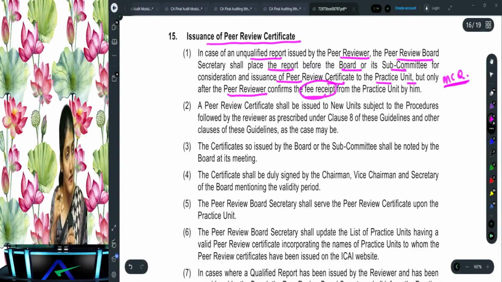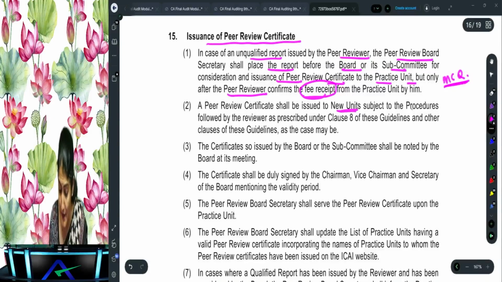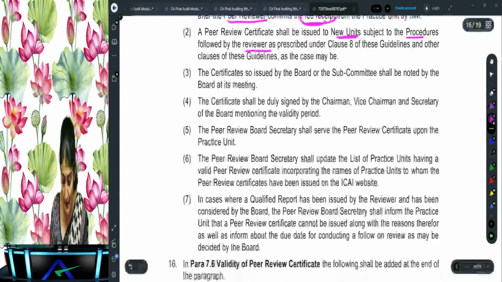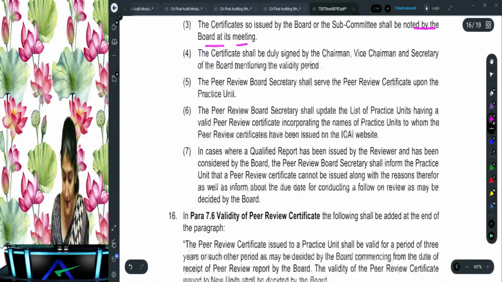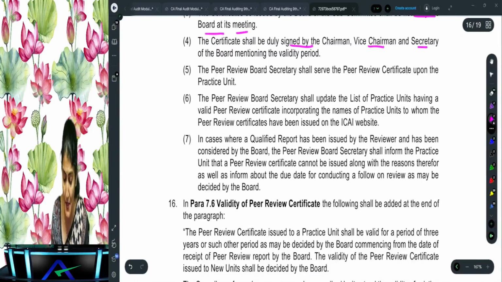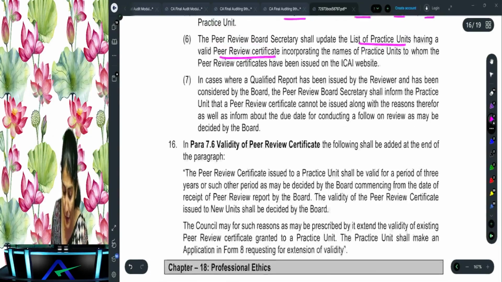So it says no, the certificate will not be given. Right. Then the peer review certificate shall be issued to new units subject to the procedures followed by the reviewer under clause 8 of these guidelines. Certificates so issued shall be noted by the board at its meetings. Then shall be signed by the chairperson, vice chairperson, secretary. Peer review secretary shall serve the peer review certificate upon the practice unit. They'll update the list of the practice units having the valid peer review certificates.